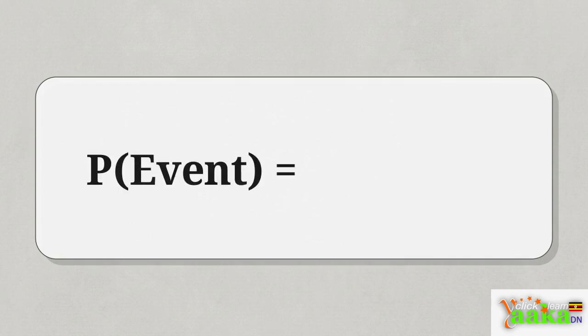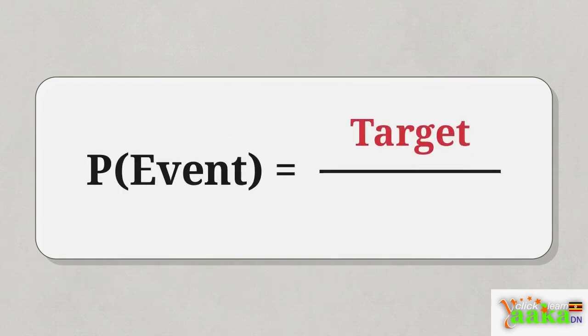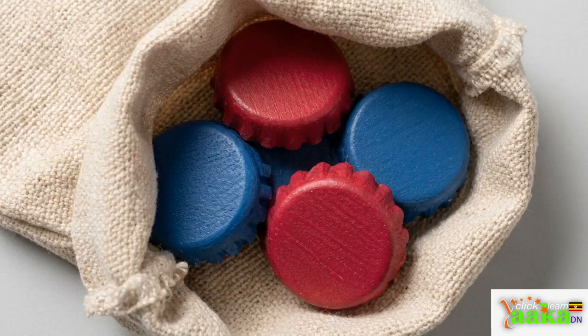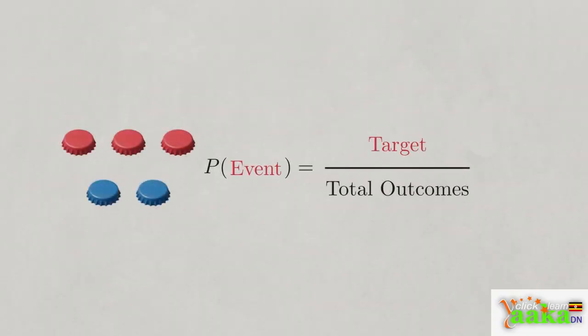The probability of an event is the ratio of successful outcomes, divided by the total number of possible outcomes. Let's test this formula with a physical example. Look at this open canvas bag. It contains a total of 5 bottle caps. 3 are red and 2 are blue. If you reach in blind, what is the probability of pulling out a red cap?